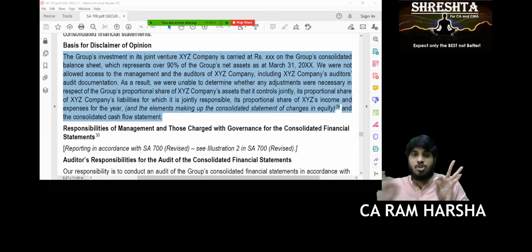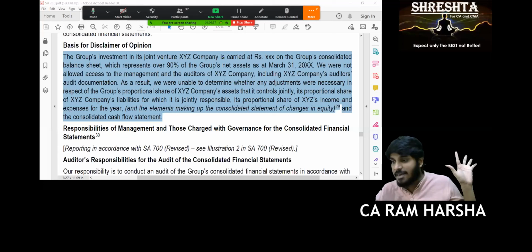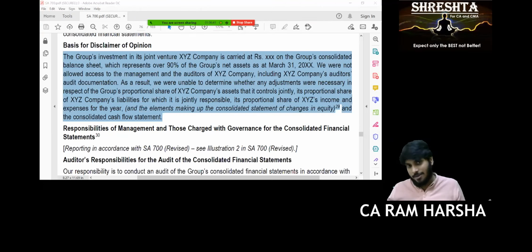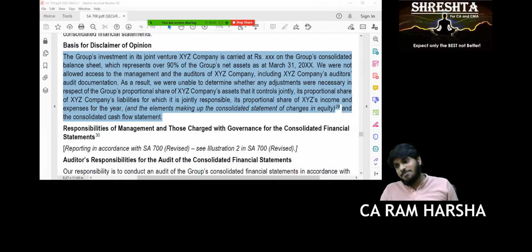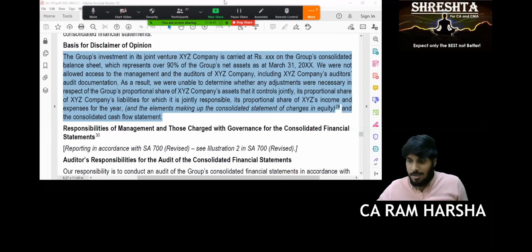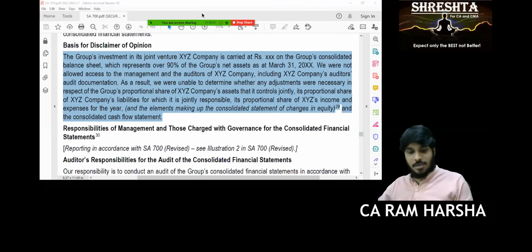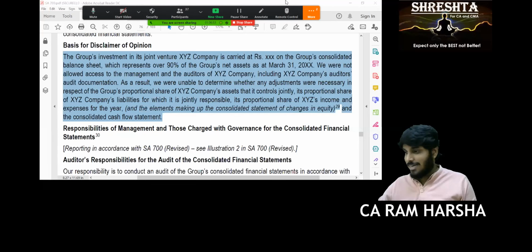We were engaged to audit. This paragraph starts in which opinion? Disclaimer of opinion. Exactly. We have audited. We'll start in all the three types of opinions. Clear? Yes, sir, I'm clear. So that's it. Opinions discussion is completed.